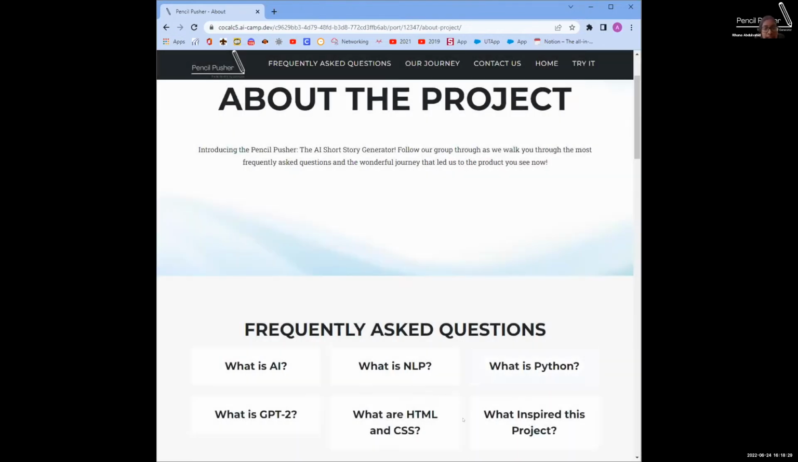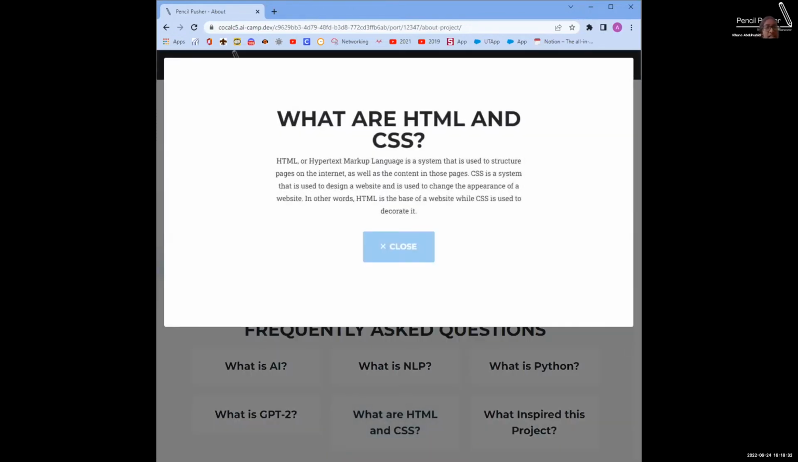So next, what are HTML and CSS? So HTML stands for Hypertext Markup Language. And it's a system to basically make the bones of a website. So all of the content will be created using HTML, while CSS is the system used to design the elements of the design, like the font and the colors and how it's laid out.